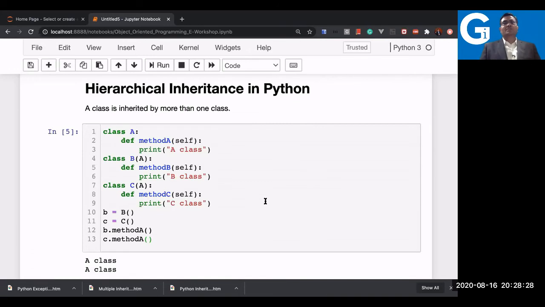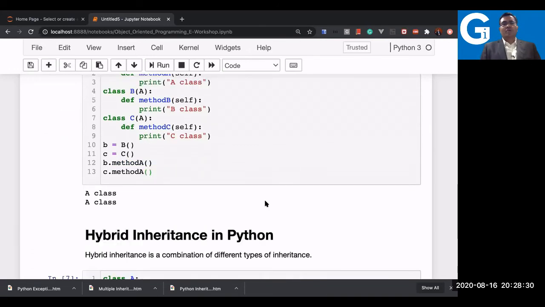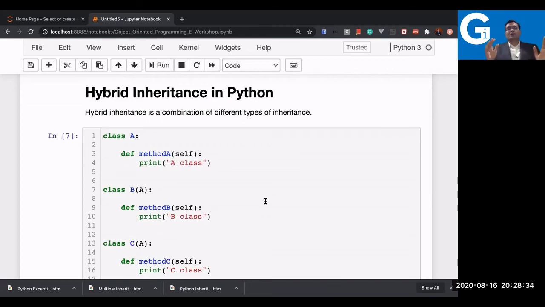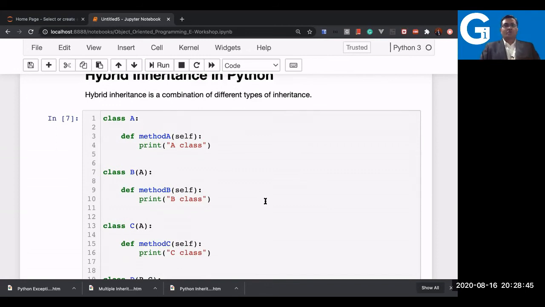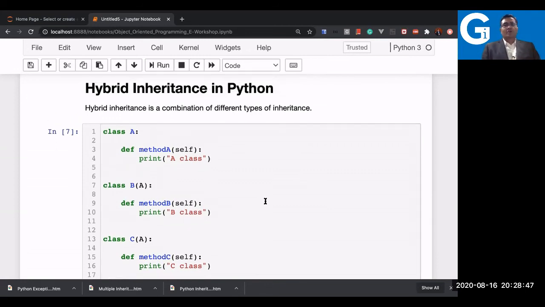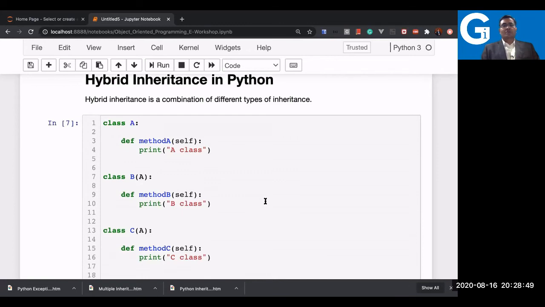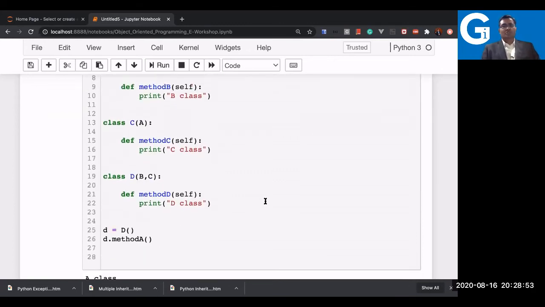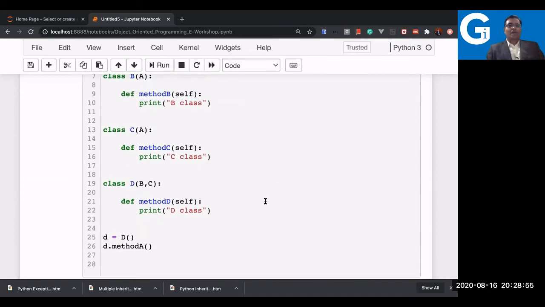So here a class is inherited by more than one class, and the last one is hybrid inheritance. As the name indicates, it is a combination of different types of inheritance. Somewhere you have a single inheritance, somewhere you have multi-level inheritance. So you have a combination here. This is the way you may design it as per your choice.